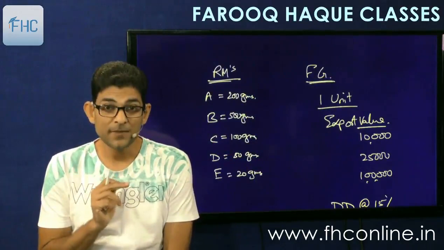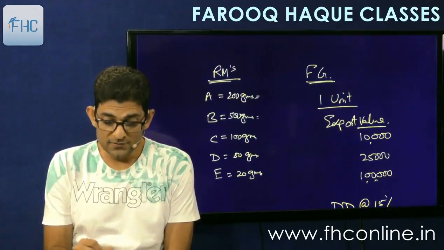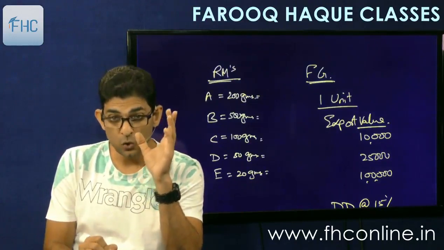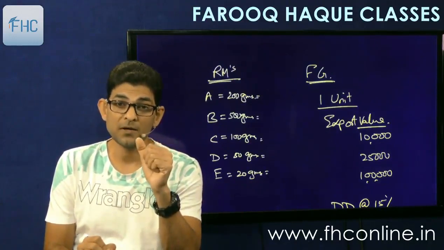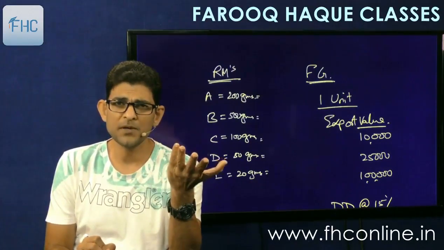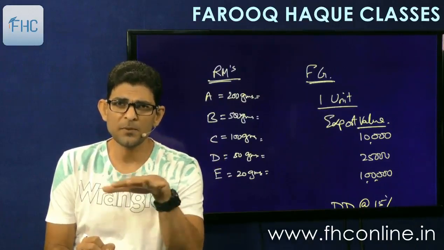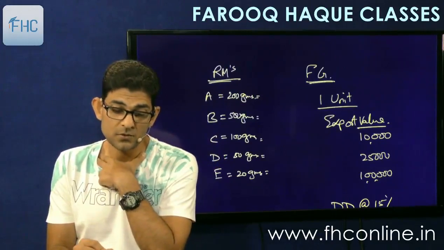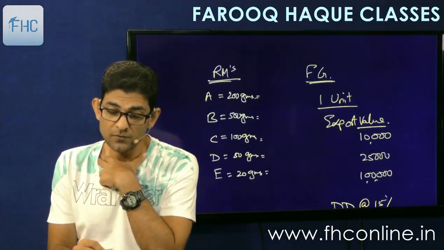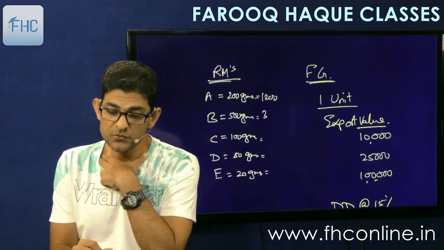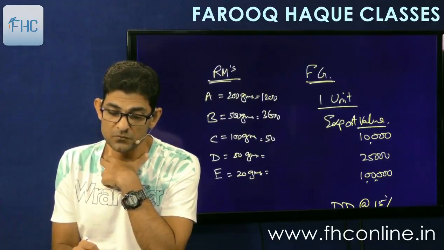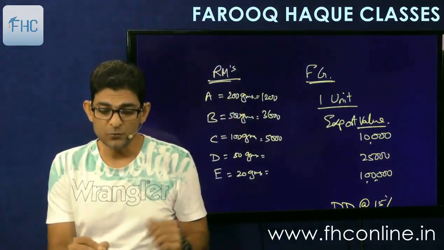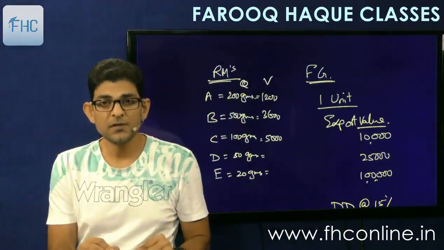Then we'll see what is the general value of these raw materials in import market. What is the normal price at which they come into India? So we'll find out the normal values. It may give us whatever 1200, 3600, 5000 for 100 grams. For these quantities, we'll find out the value. So first we'll find out the quantity, then we'll find out the value.